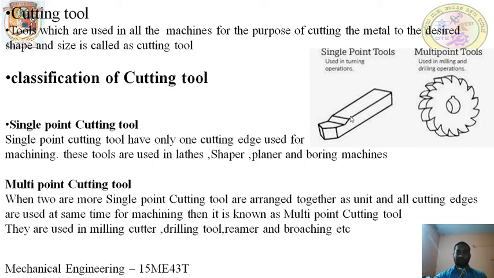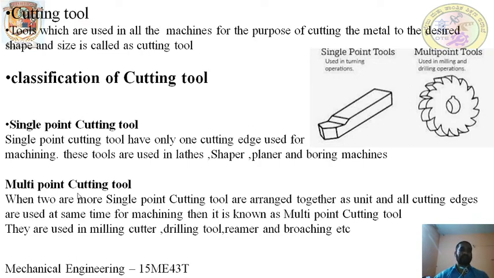Here you can see a single point cutting tool. It may have two cutting edges here, but during machining only one cutting edge will be in action. Either this cutting edge will be used or that cutting edge will be used. That means the condition is that only one cutting edge will be in action at a time. Simultaneously, the two cutting edges will not be used. If you are using only one cutting edge at a time during the machining process, then it is called a single point cutting tool. It may have only one cutting edge, or if it has more than one cutting edge, all the cutting edges are not used simultaneously.